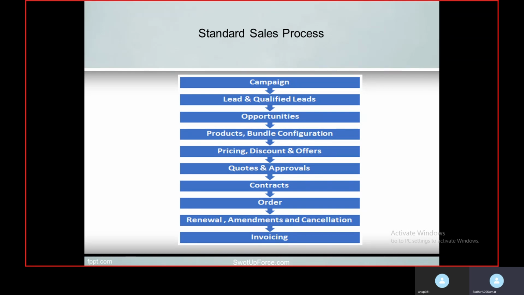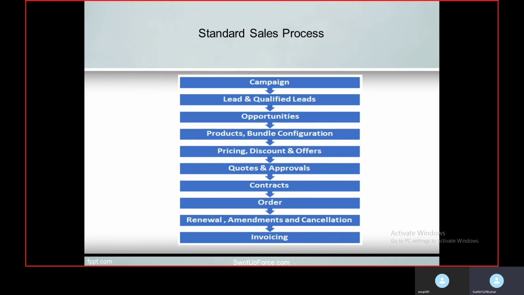So in this step, during my opportunity process, we are collecting all the information from customer sites and preparing an account, creating an account contact within the Salesforce system. And once we have finalized the opportunities, the next step is product and bundle configuration. Now you know the customer need, you will create product bundle configurations. What is bundle configuration? Bundle configuration helps you customize your product as per customer need.